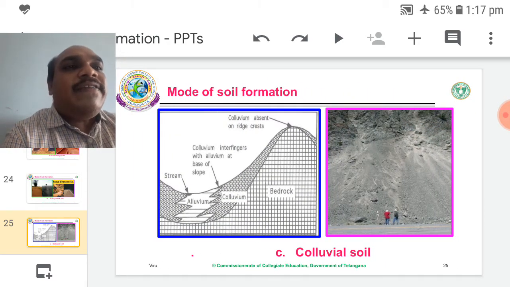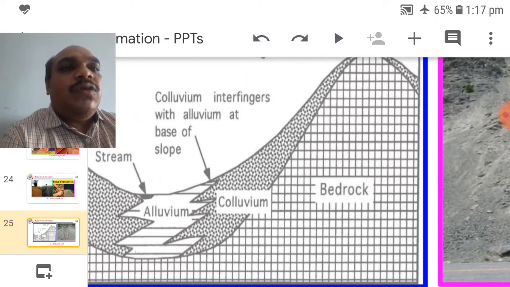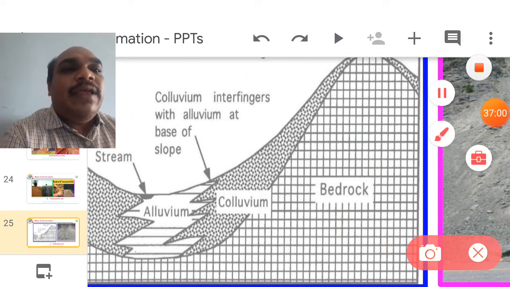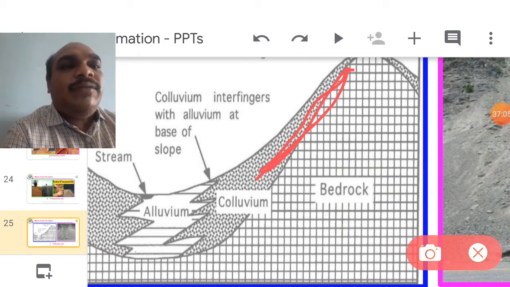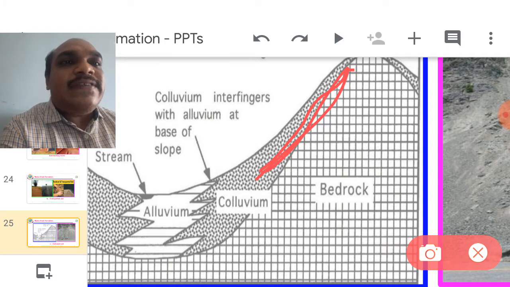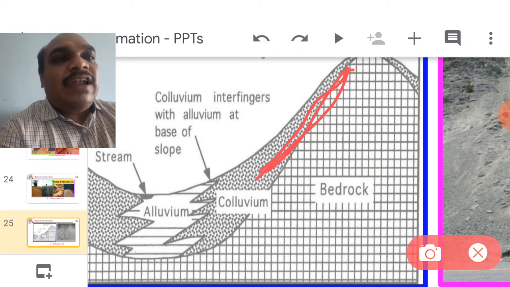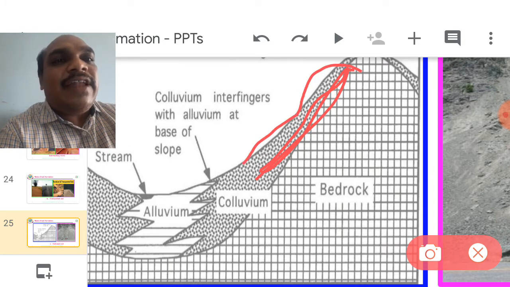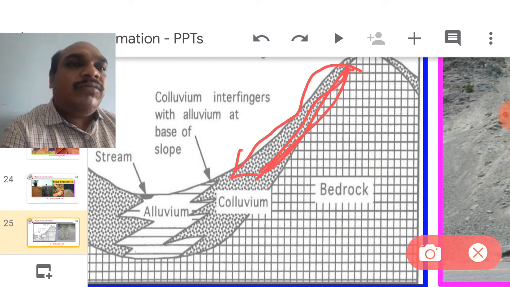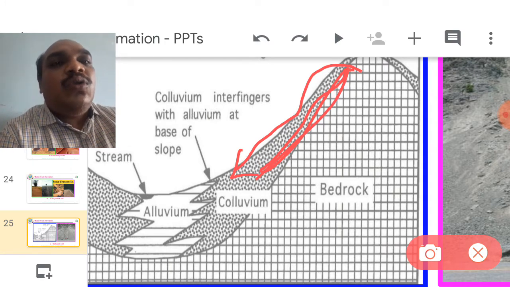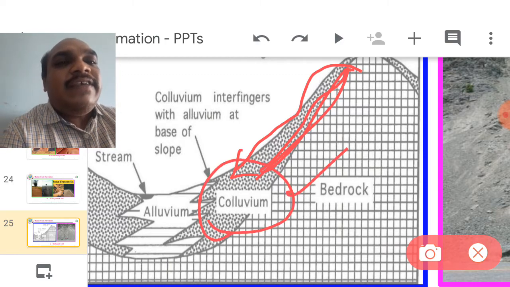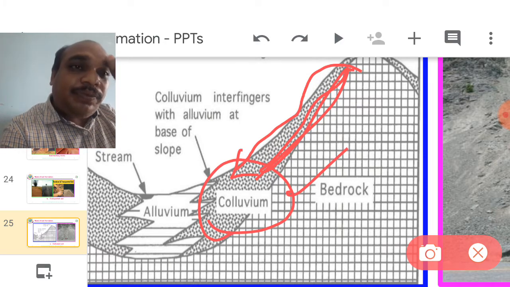Next one, colluvial soils. So colluvial, it is the landslide. One small mountain slide, it is the slide, landslide. When accidentally or naturally the landslide gradually falls down, and the landslide falls down to form a soil, that is called colluvial soil.